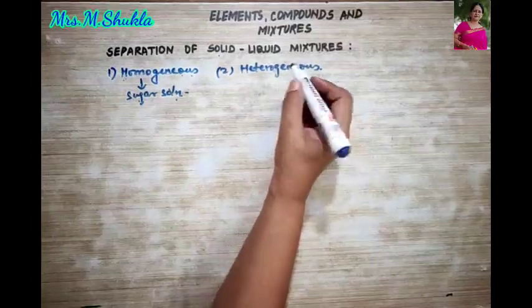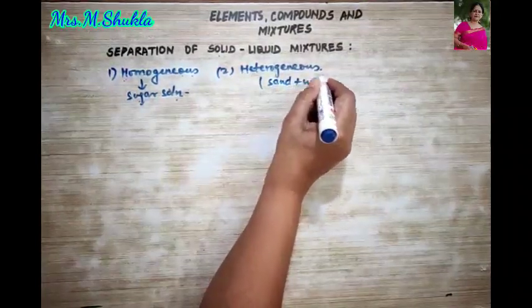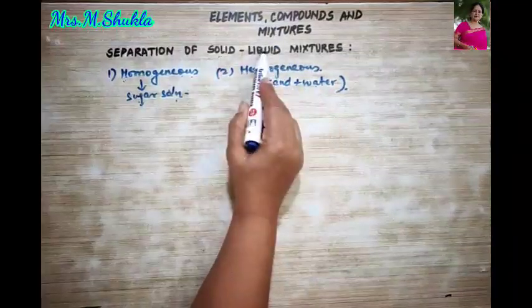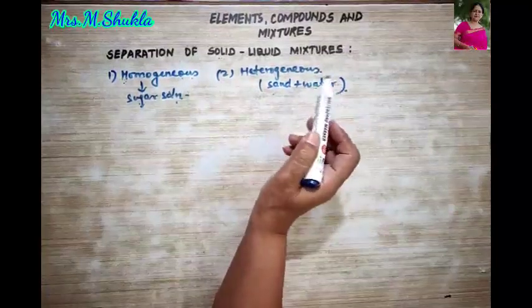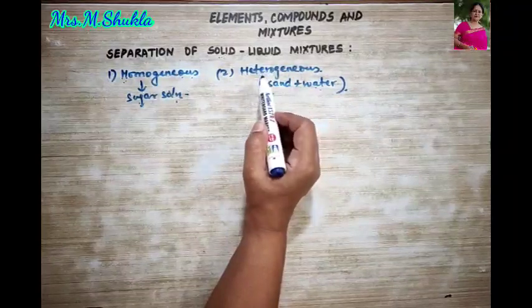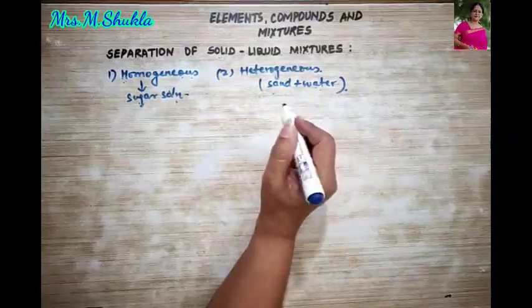So we can take for example over here sand plus water. Now sand is what? Your solid, and water is your liquid, thus forming a sand and water mixture. But why did I say it is heterogeneous? Because it does not have similar property throughout the bulk.